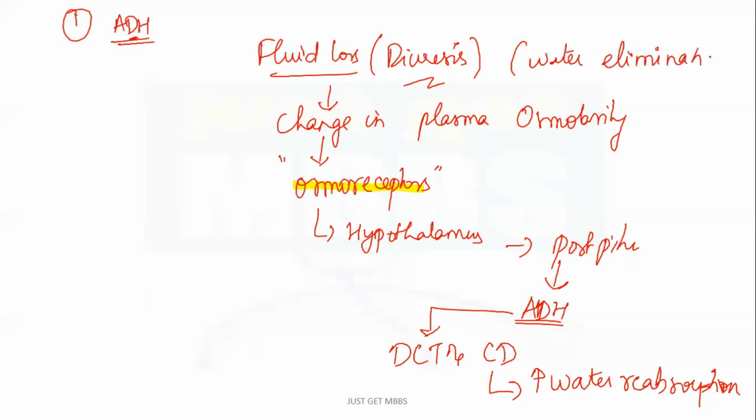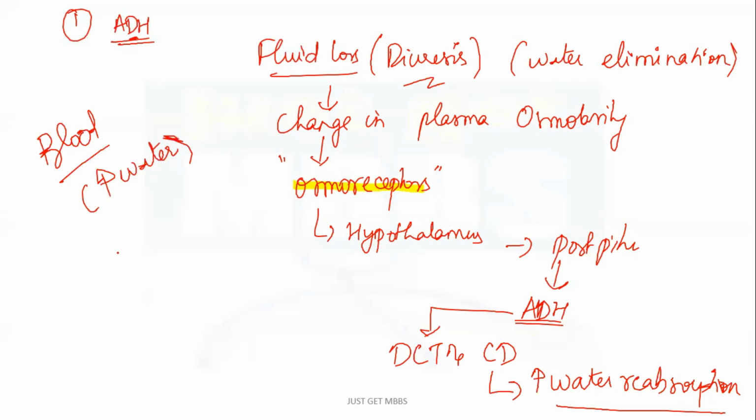But now if you observe, what we have got is water reabsorption. So it is against the stimulus, that is, it is against the diuresis, hence the name antidiuretic. So there is water reabsorption. Gradually in my blood there is increased water, which means the blood volume is going to increase gradually. Since my blood volume is increasing gradually, the BP will increase and also the GFR. BP increases and there is increase in GFR also.